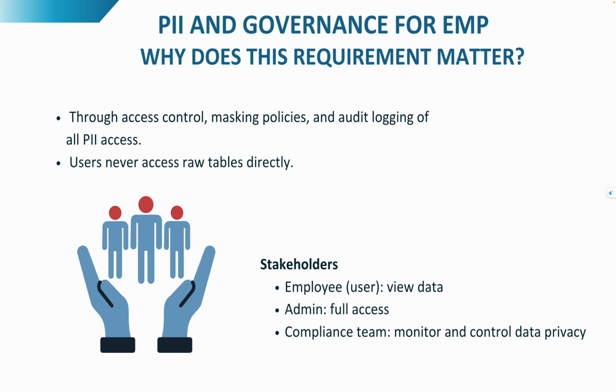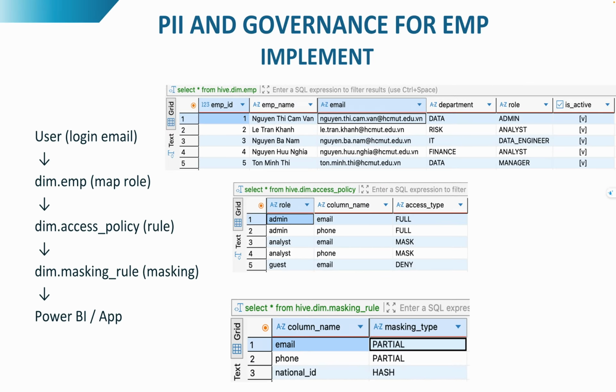And finally, the business requirement that led us to choose Oracle Lakehouse is BI and governance. This slide shows how we implement PII governance for employee data. When a user logs in with their email, we map their role using the employee table.